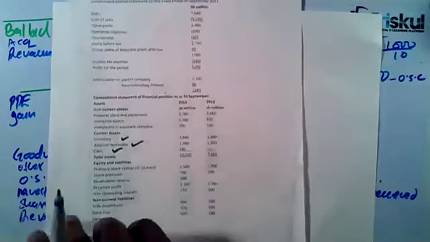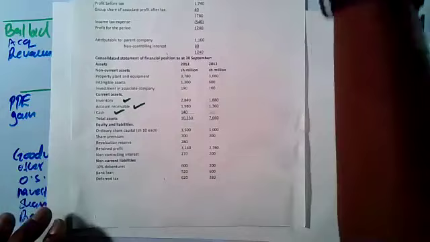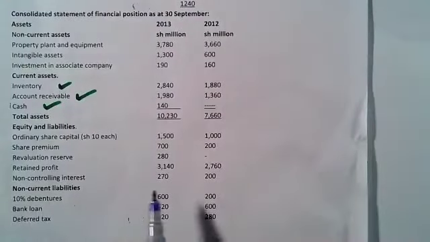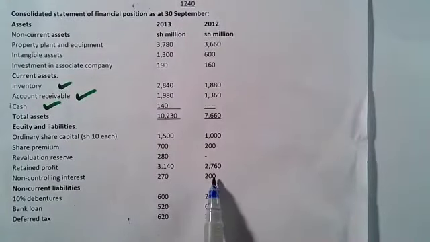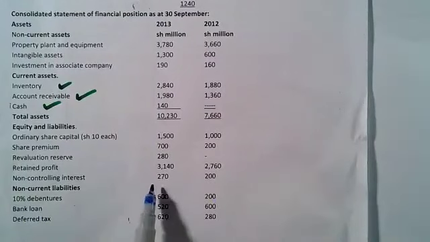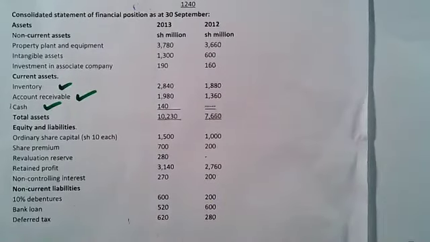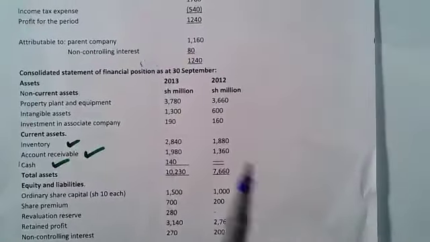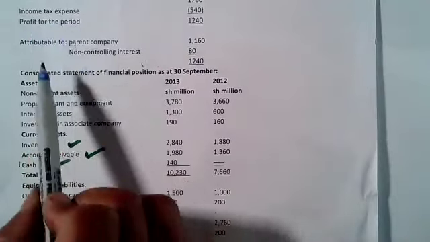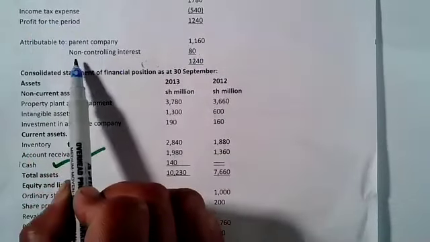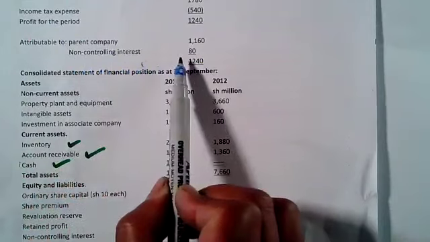It's very easy. The non-controlling interest, I'm hoping we are there. We started with 200, but by the end it's 270. Associate and NCI are affected by the income statement. This is what I mean. If you come here to the profit for the period, there is attributable to the parent company and attributable to non-controlling interest.